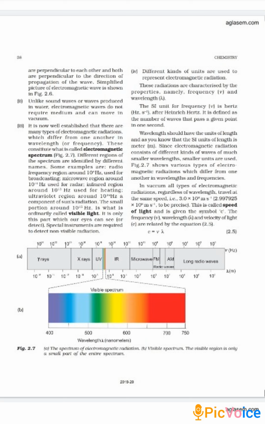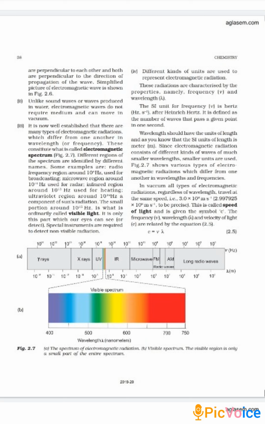So these characteristics are written as c equals nu lambda. Students, c is speed of light, all of you know, velocity of light, and nu is the frequency and lambda is the wavelength. c equals nu lambda, or nu equals c by lambda, or 1 by lambda equals nu bar, that is wave number, students.